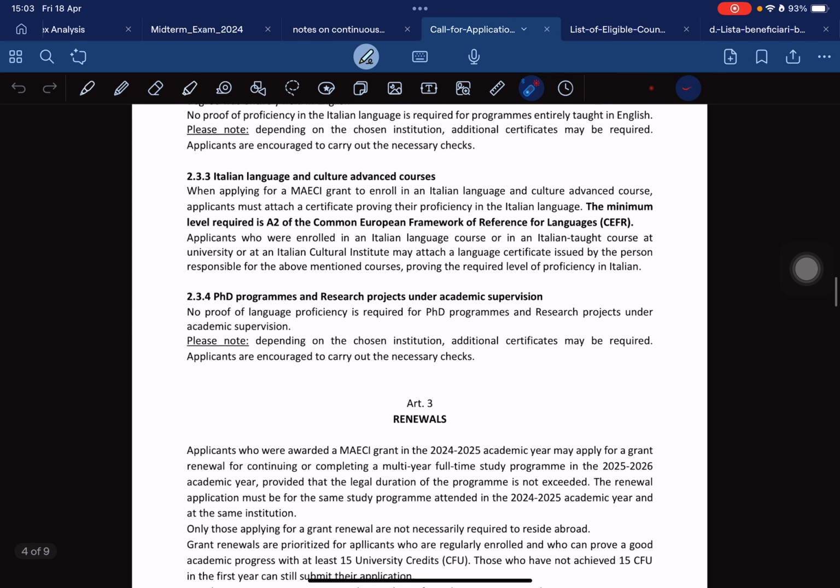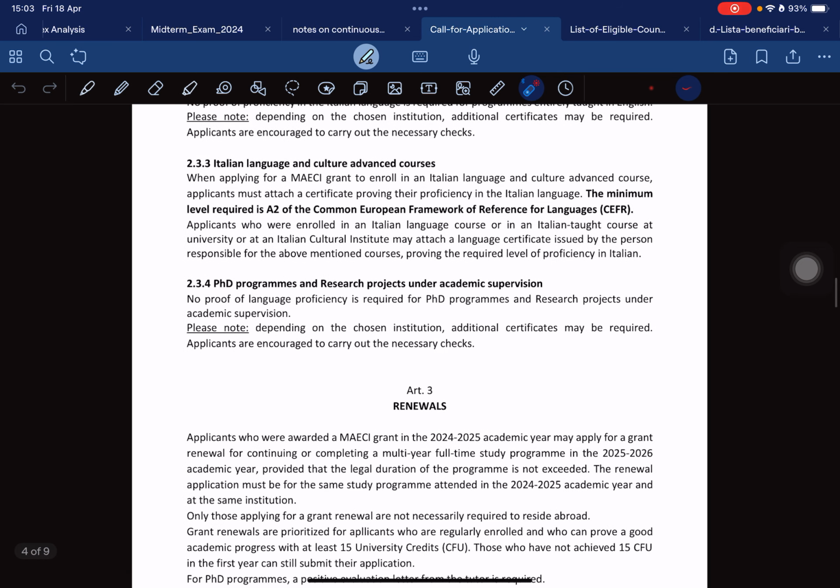And then the last one is the PhD program. We have here the PhD program and the project and academic supervision. With this one, it says no proof of language proficiency is required for PhD programs and research projects and academic supervision. So that one, they said they don't need any proof of language proficiency.